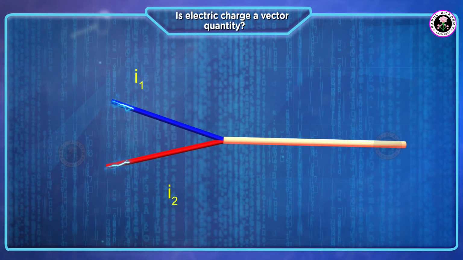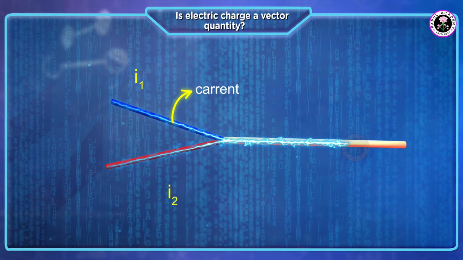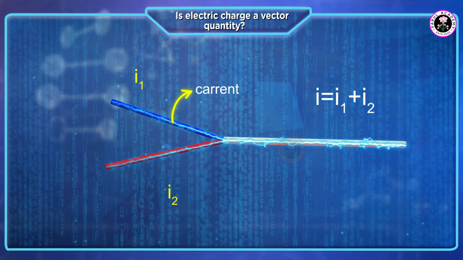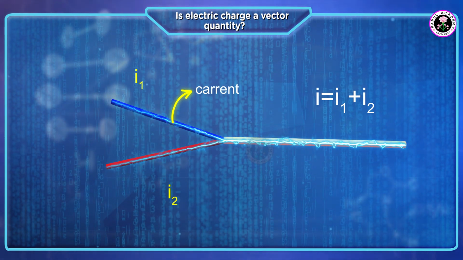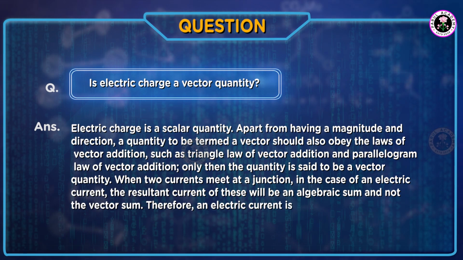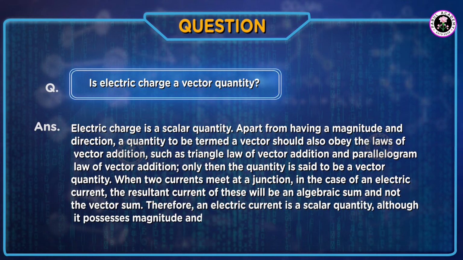When two currents meet at a junction, in the case of electric current, the resultant current will be an algebraic sum and not the vector sum. Therefore, electric current is a scalar quantity, although it possesses magnitude and direction, and its unit is coulomb. So we have learned about charge till now.